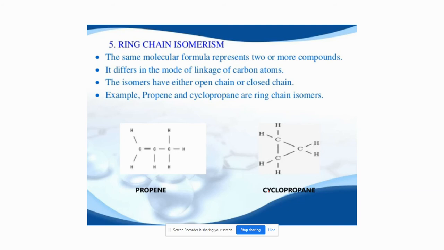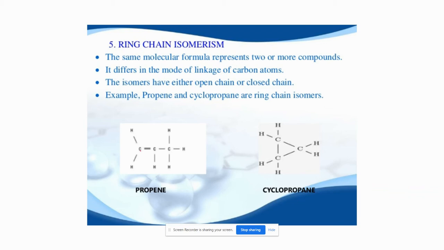Next, ring chain isomerism. This is a simple type of isomerism. Here in ring chain isomerism, the compounds have the same molecular formula, but one of the compounds is an open chain compound and the other is cyclic. That's it. We know organic compounds are of two types, two categories: one is open chain compounds, the other category is closed, right? So here the compounds have the same molecular formula, but one is open chain and the other is closed. Here we have examples with propene and cyclopropane.